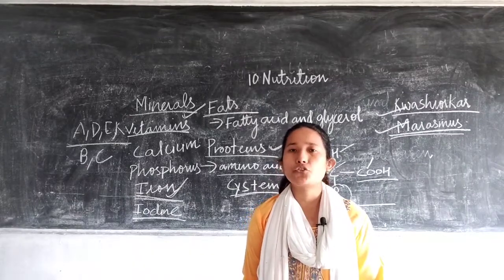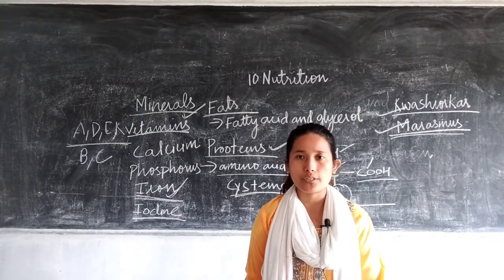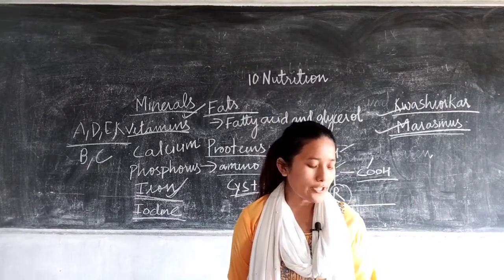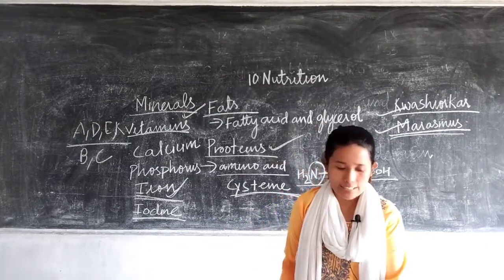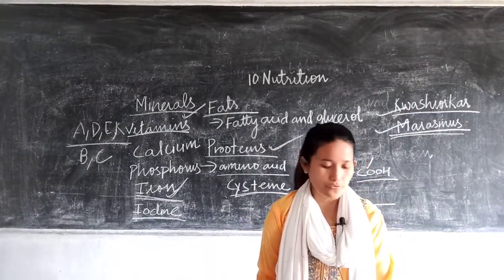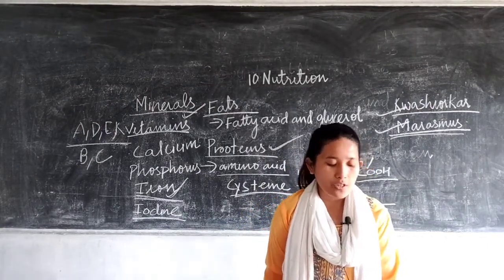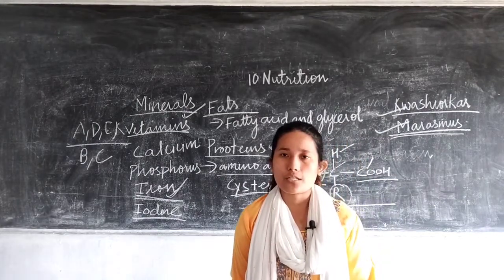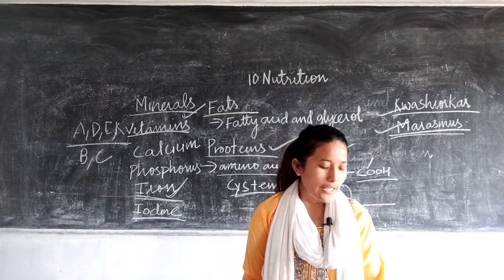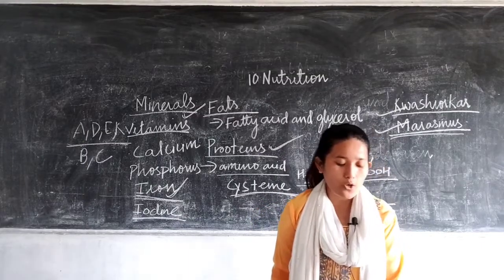The other terms for vitamins are also given within the brackets. For example, vitamin A is also referred to as retinol, vitamin D as calciferol, vitamin E as tocopherol, and vitamin K as phylloquinol.